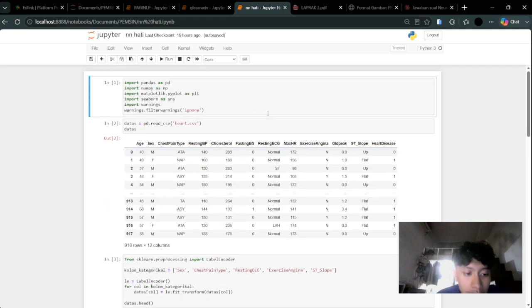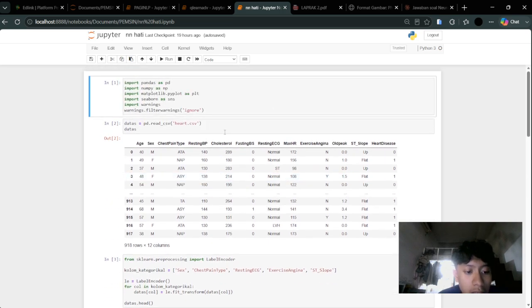Okay, here is importing libraries and loading the dataset. We begin by importing the libraries needed throughout the workflow, such as Pandas, NumPy, and etc., as usual. And then we also suppress warning messages using the warnings filter ignore, so that convergence warnings from scikit-learn do not clutter our output.